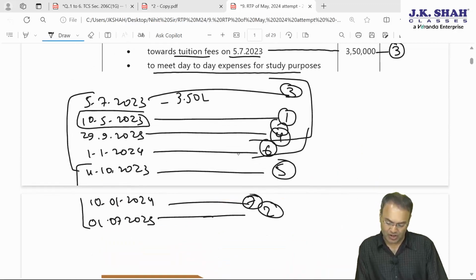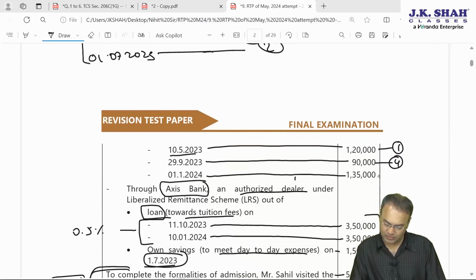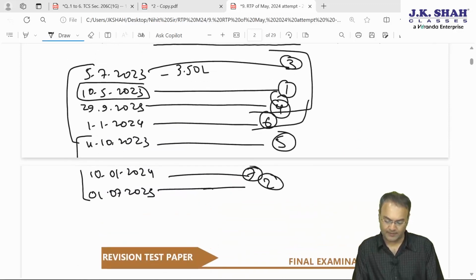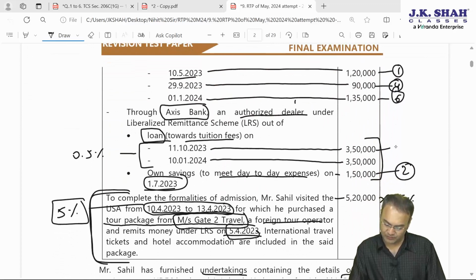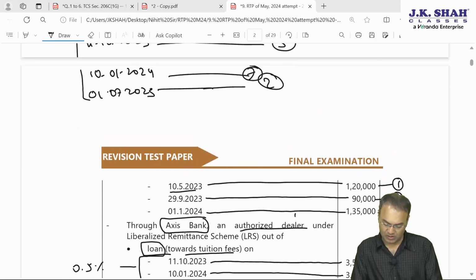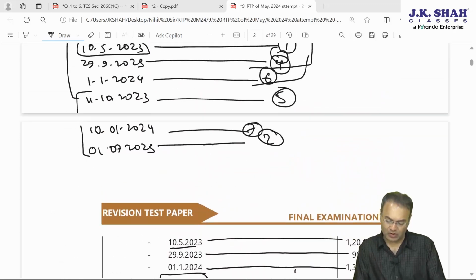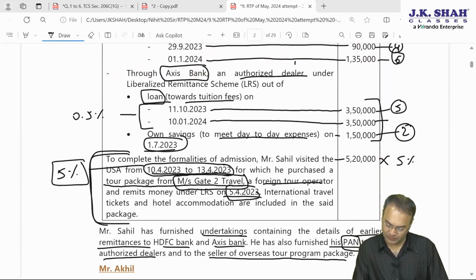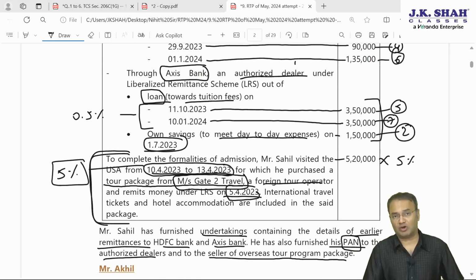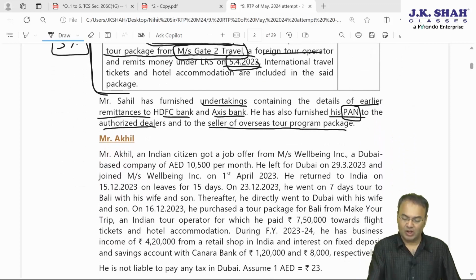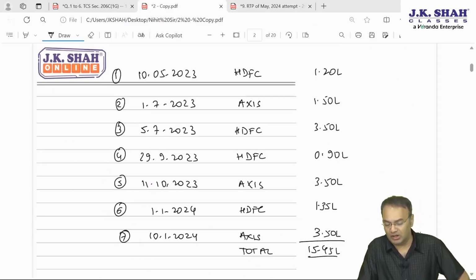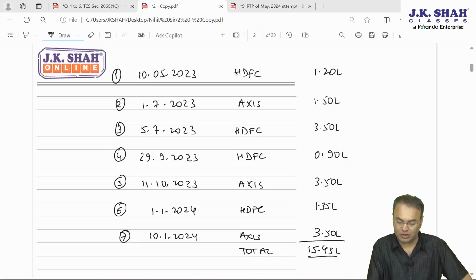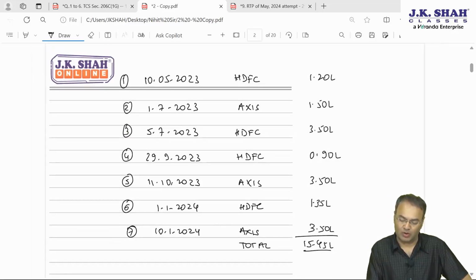Then 1st January is the sixth transaction. 4th October is the fifth transaction. 10th January is the seventh transaction. All of them are chronologically organized. Now what I have done is I have converted this into a tabular form in chronological order, along with the name of the bank and the amount in the amount column.